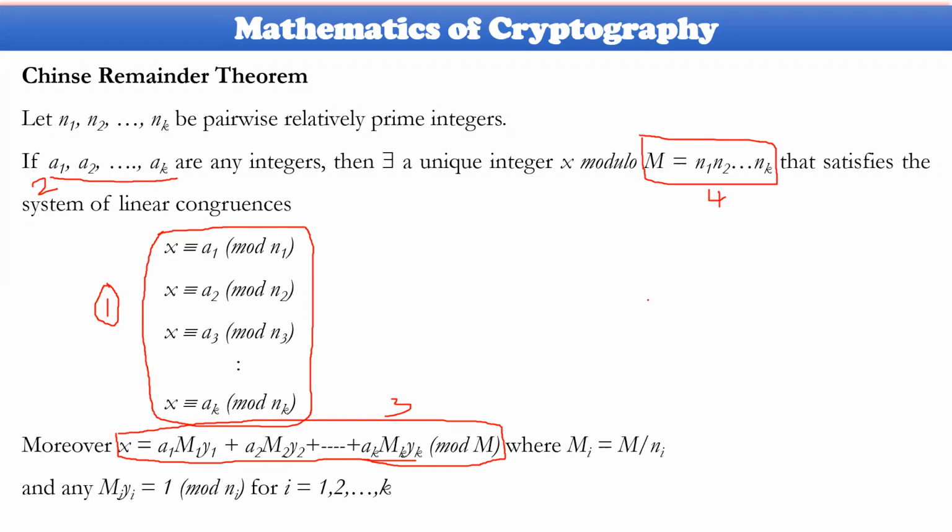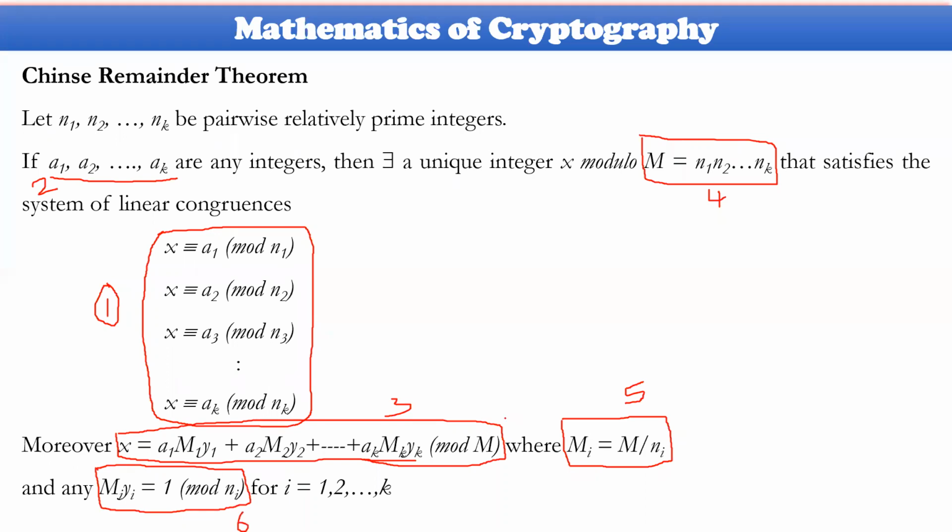The fifth point is the premise for calculating the Mi value. Mi is equal to capital M divided by ni. And finally, the sixth point is how you calculate Mi times yi. So totally 6 parts are available within this particular problem.